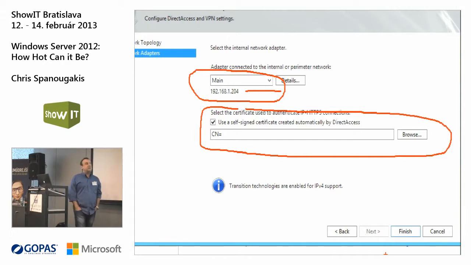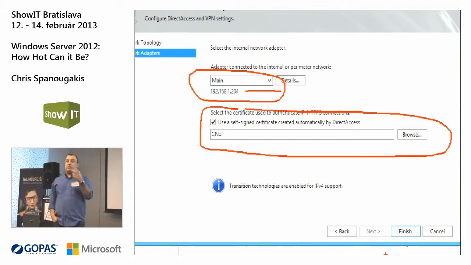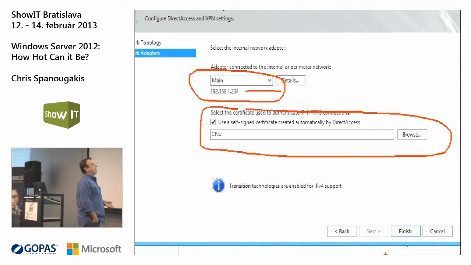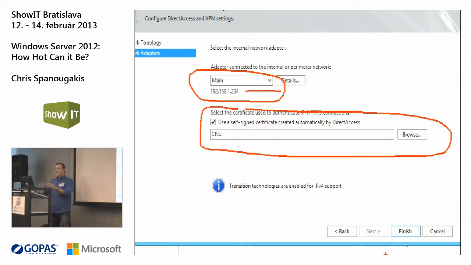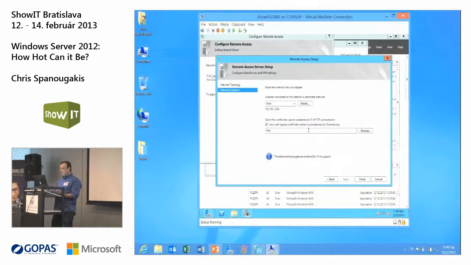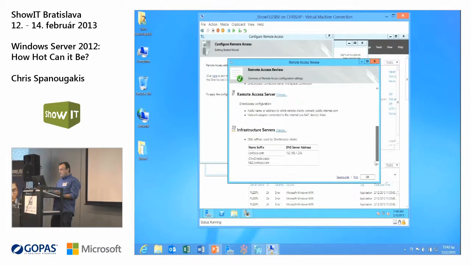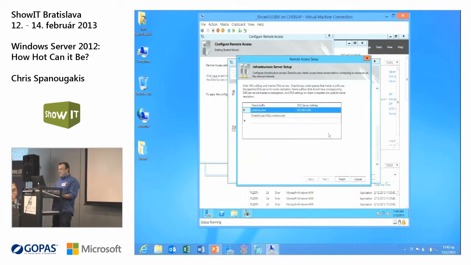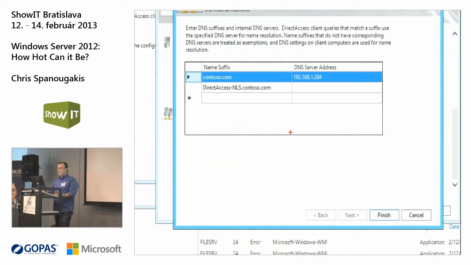Okay, the good thing here is you can use a self-signed certificate. This certificate will be automatically created by direct access. If you want to use your own certificate, you can do it. But let's say for a very simple scenario, you can use the self-signed certificate. Okay. And the last step of the wizard is to check the infrastructure servers.